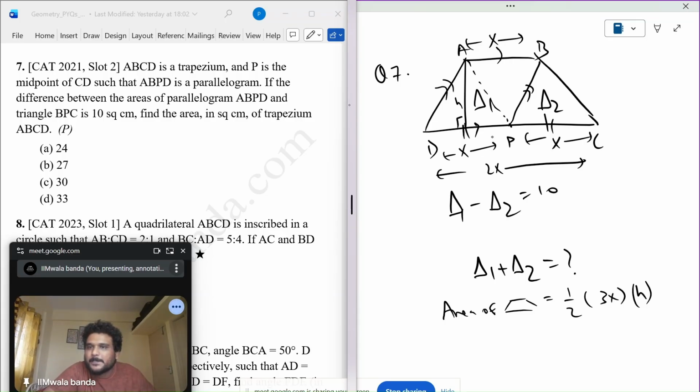Let's see. Because it's a parallelogram, these two areas will definitely be equal. Because it's a parallelogram, this angle will be definitely equal to this angle. And this is a midpoint. So these two are equal. And it's a parallelogram. Now, otherwise, if it was a rhombus, I would have assumed these two as equal. And then I would have assumed that these three are equal, so equilateral. But